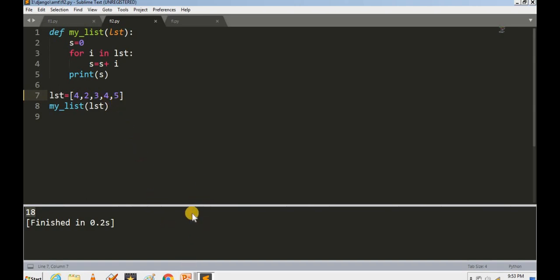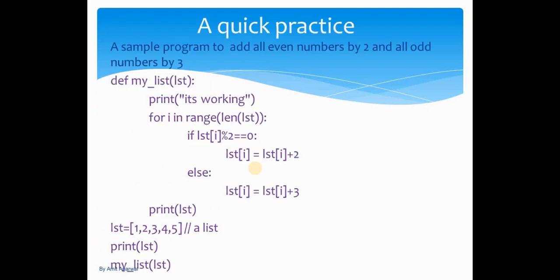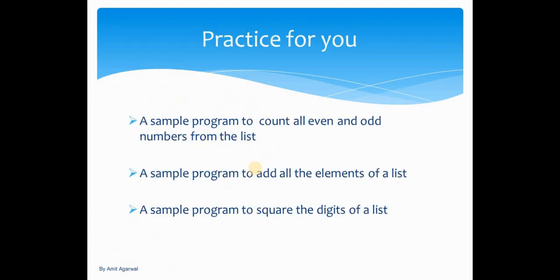Okay guys, so in this manner a list can be passed as an argument to a function and then it can be implemented over here. Right guys? So it was a simple example to elucidate how we can pass a list as an argument to a function. I hope you have understood this concept, and I request you all to please implement this code on your system and do let me know in the comment section what all problems you're facing so that we can sort it out.